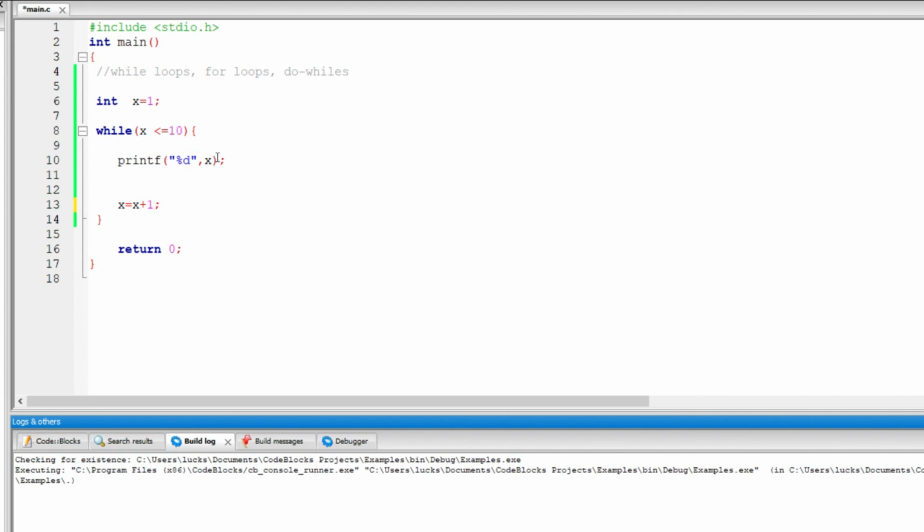So this is about repetition statements, and this is a while loop, a very important structure which you find very useful in different situations. We'll look at other repetition statements such as for loops and do whiles.